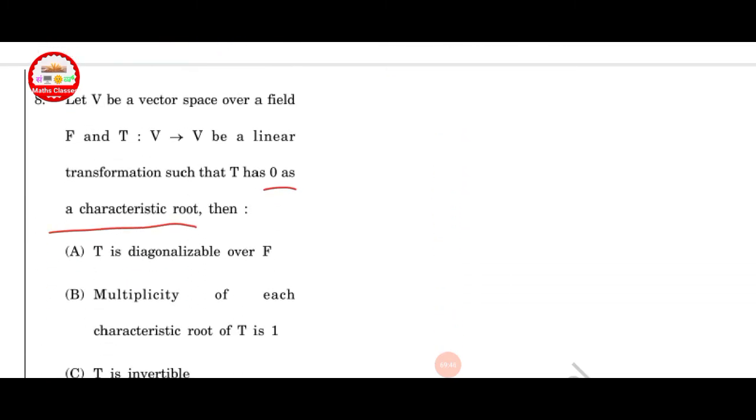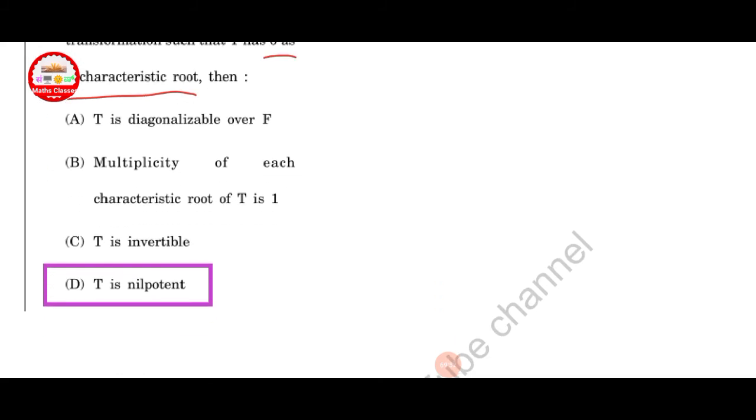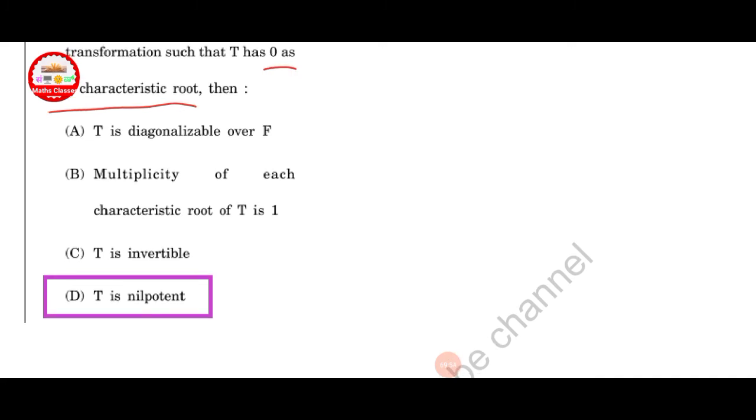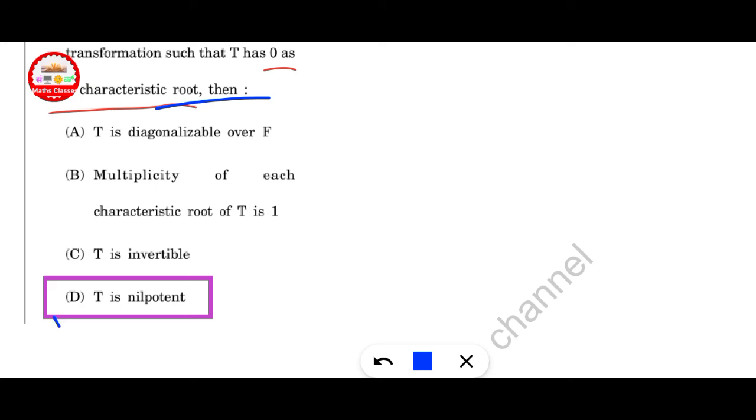Let V be a vector space over a field F and T from V to V be a linear transformation such that T has 0 as a characteristic root. Then T is nilpotent. If 0 is an eigenvalue, then it is nilpotent. Invertible, this is not invertible. The multiplicity of each characteristic root of T is 1, this is also not true.